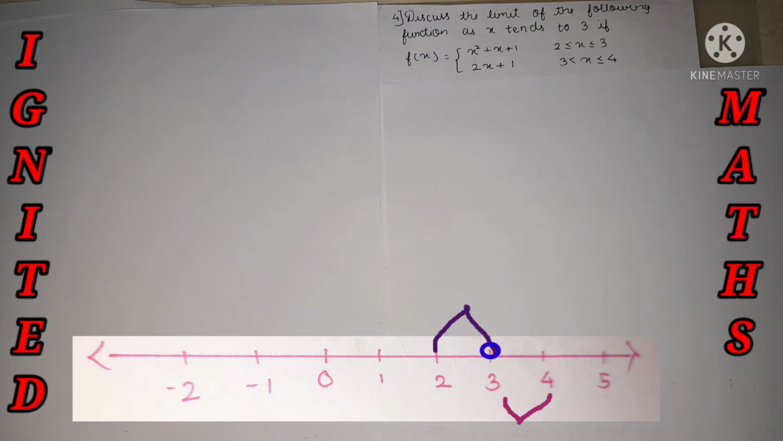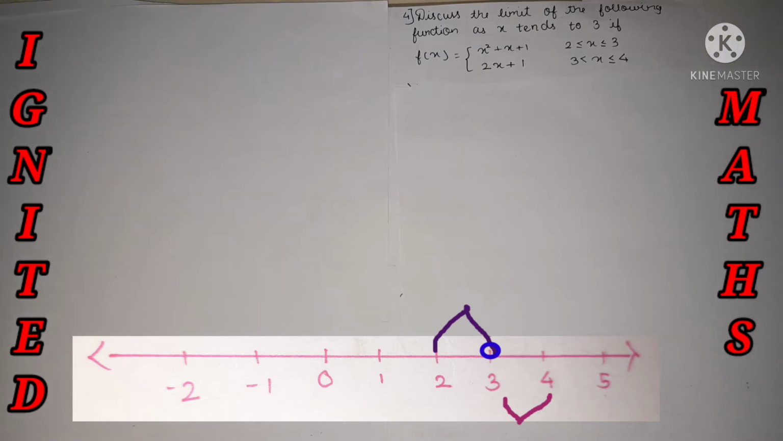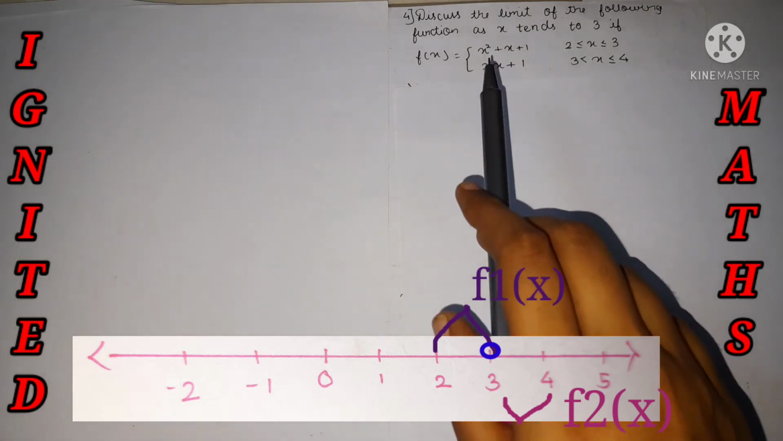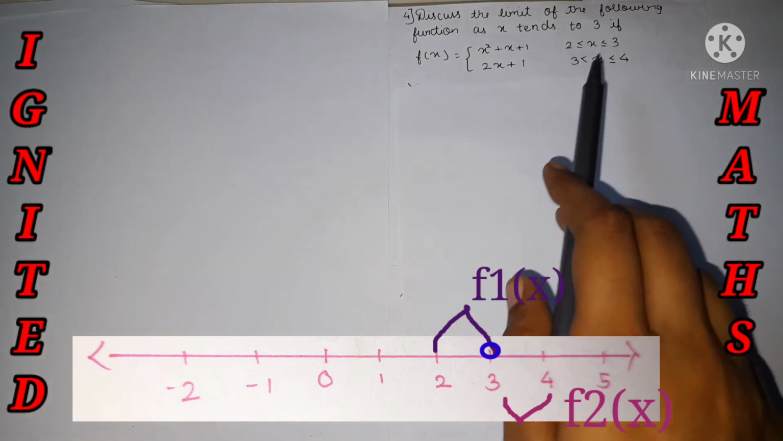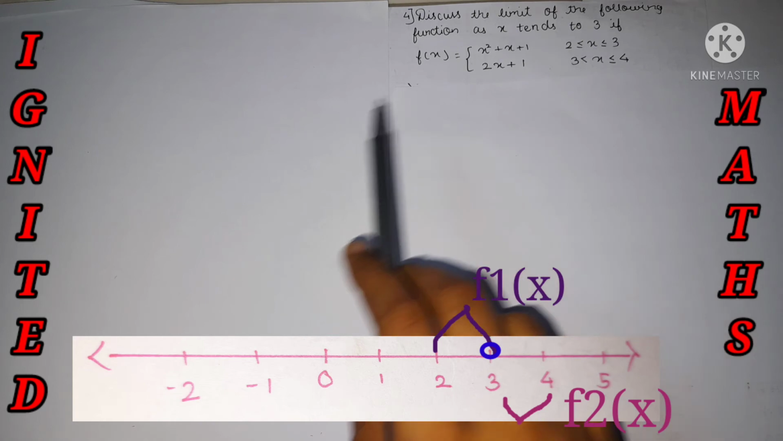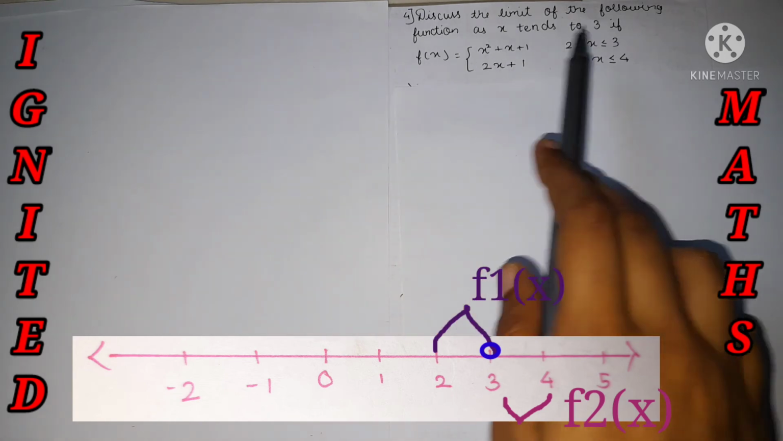Now we'll construct the number line over here. I have represented x squared plus x plus 1 as f1 of x, which is nothing but the first function, and 2x plus 1 as the second function, f2 of x. The interval is also mentioned: my first function lies between 2 and 3, and the second lies between 3 and 4. So x tends to 3, from the given question.